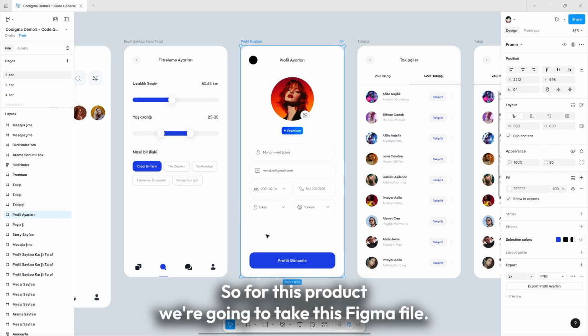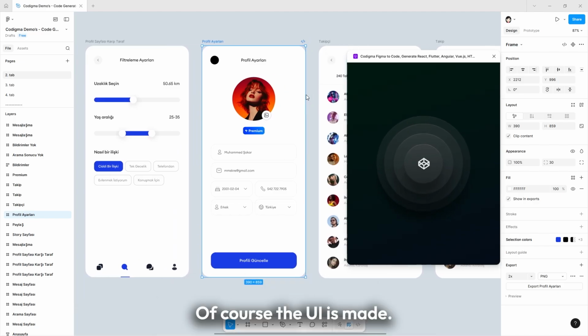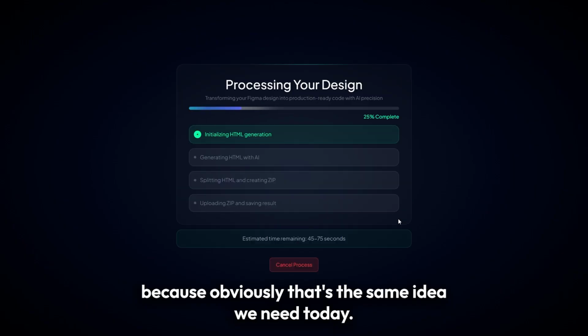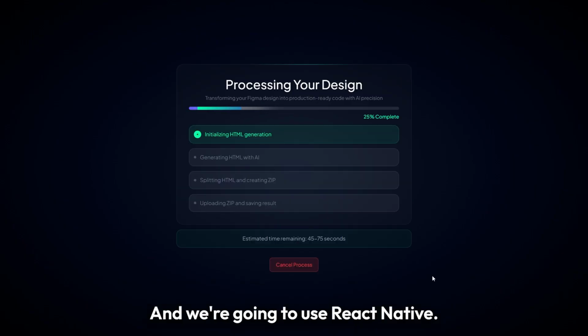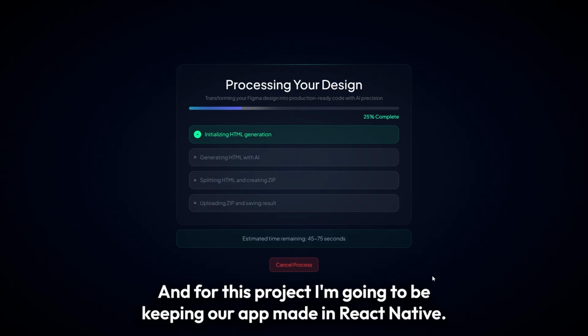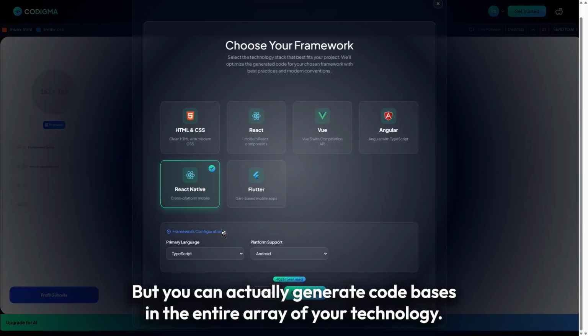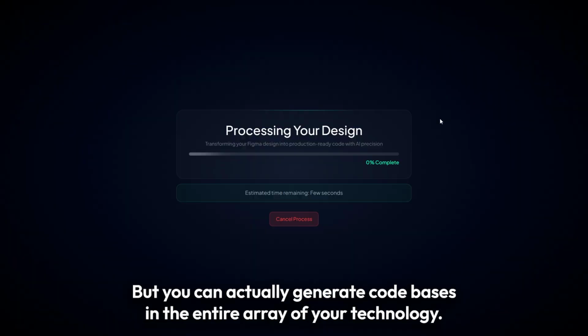So for this product, we're going to take this Figma file. Of course, the UIs are made, and then we're going to take Codigma, and we're going to use React Native. For this project, I'm going to keep our app made in React Native, but you can actually generate code bases in an entire array of technologies.